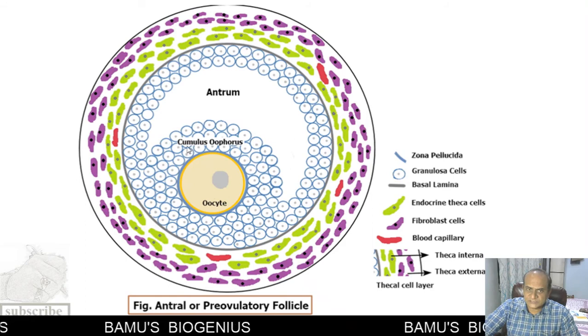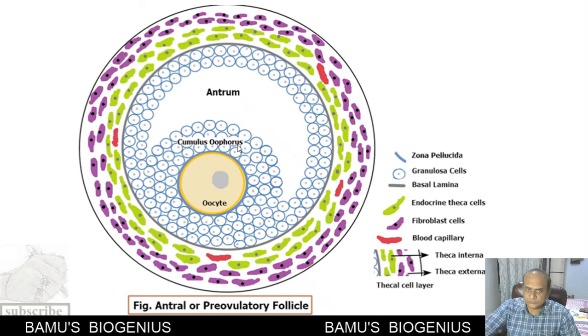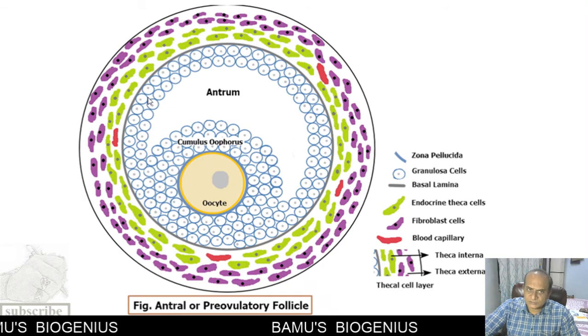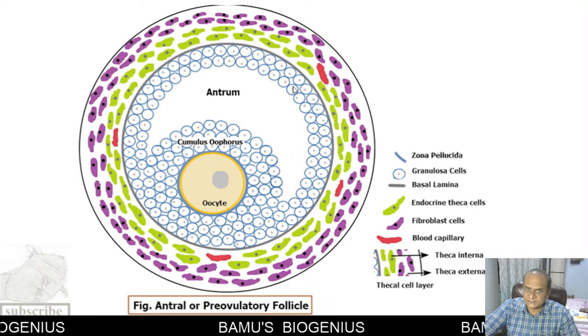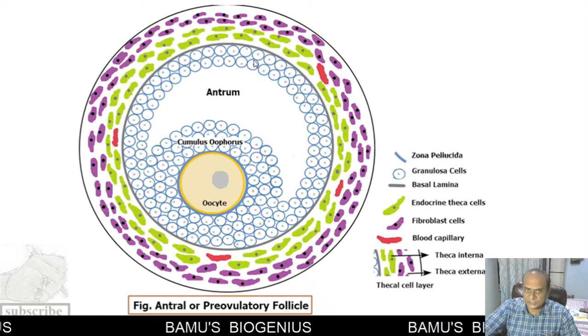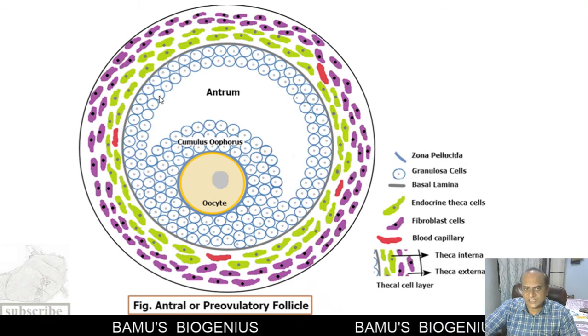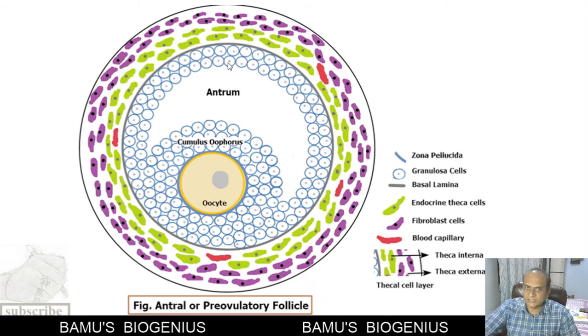The granulosa cells present between the oocyte and antrum are called the cumulus oophorus, and the granulosa cells lining the antral cavity are called the stratum granulosum or zona granulosa, or in some cases, mural granulosa cells.